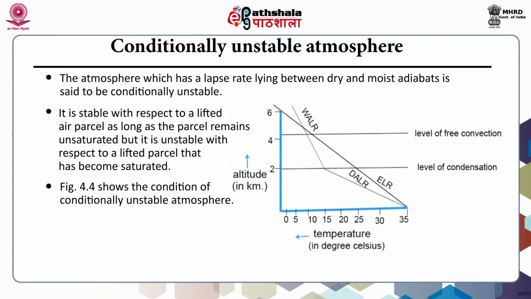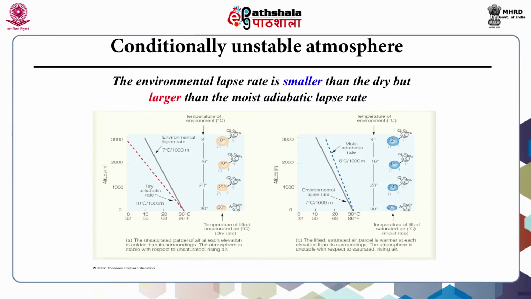This figure shows the condition of a conditionally unstable atmosphere. Here the environmental lapse rate is smaller than the dry but larger than the moist adiabatic lapse rate. Here the unsaturated parcel of air at each elevation is colder than its surroundings and the atmosphere is stable with respect to unsaturated rising air.